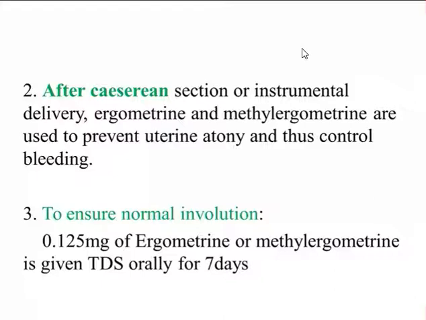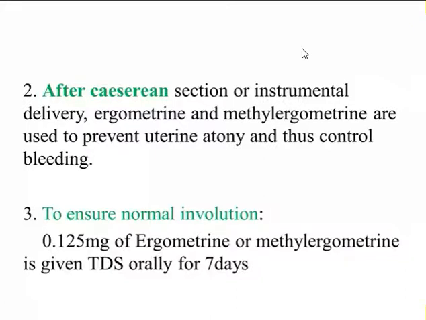Like if during delivery we are using some sort of instrument like forceps, etc., then we can also give ergometrine and methylergometrine to prevent uterine atony and to control the bleeding. So during instrumental delivery, there are chances of excessive bleeding. So to control the excessive bleeding, we can also give ergot derivatives, and it is also given to ensure normal involution. Involution means coming back of the uterus to the normal size.